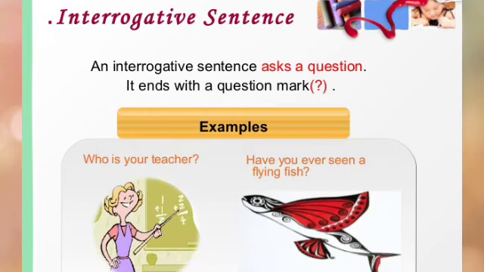Now let's learn some examples of interrogative sentences. First example: "Who is your teacher?" Second: "Have you ever seen a flying fish?" These two sentences ask questions, so they are called interrogative sentences.